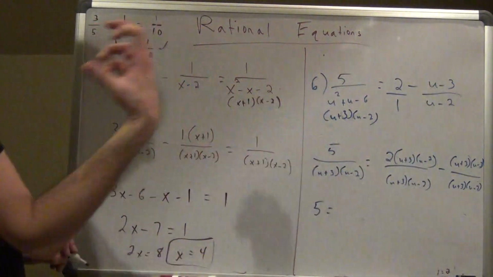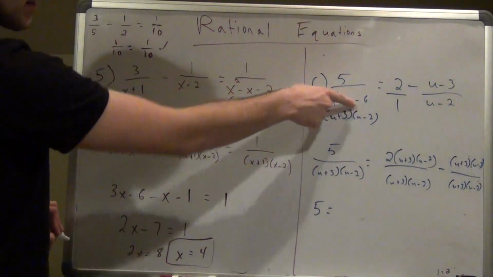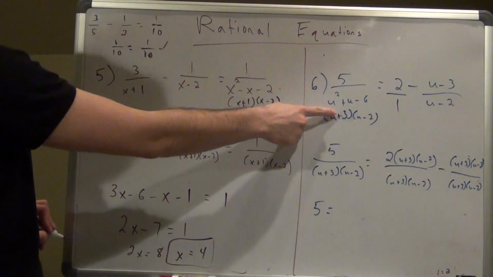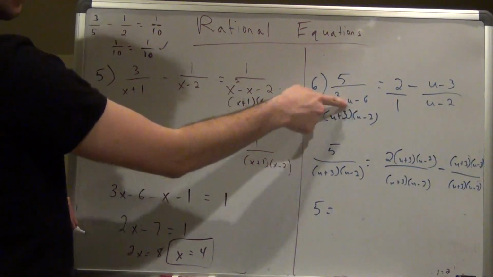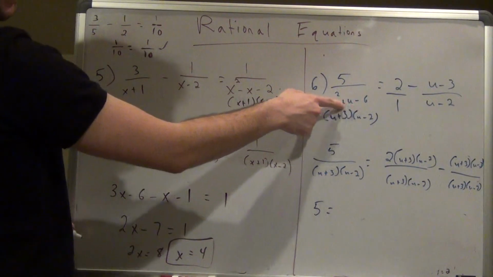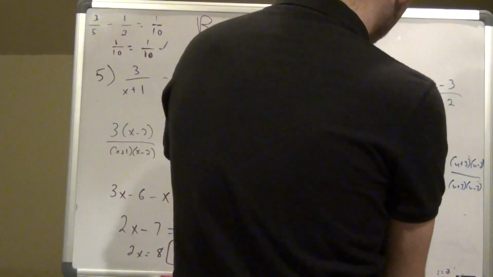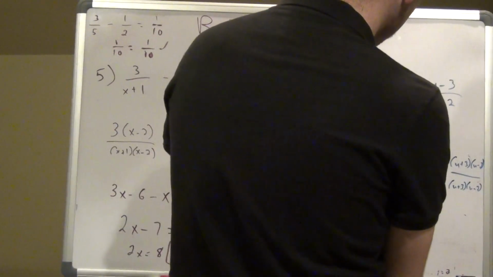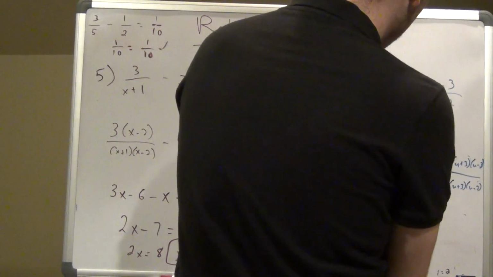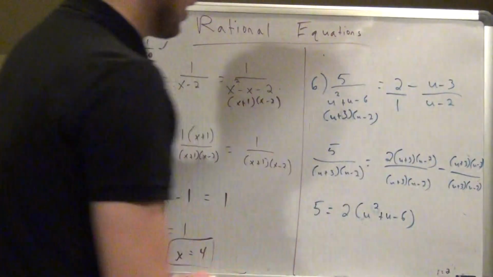Okay, well, u plus 3 times u minus 2, that is this. If I FOIL that out, that is just this. If you notice, that's what I factored out to be. Remember, whatever it's factored out to be, this is going to be the quadratic. So it's going to be 2 times u squared plus u minus 6. All right?